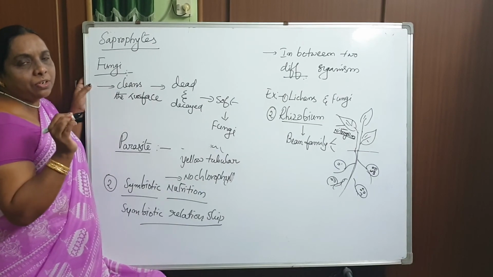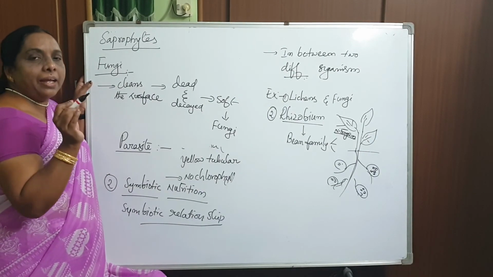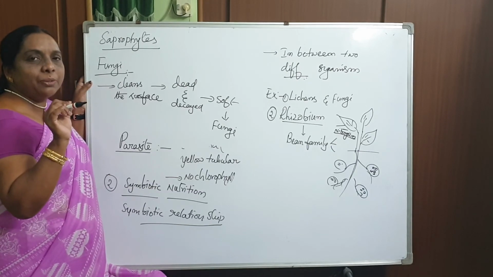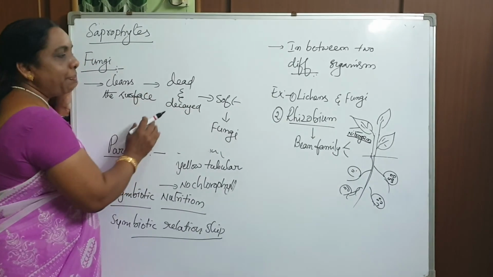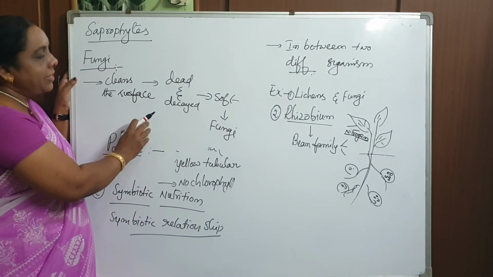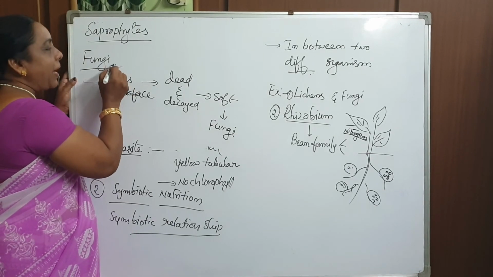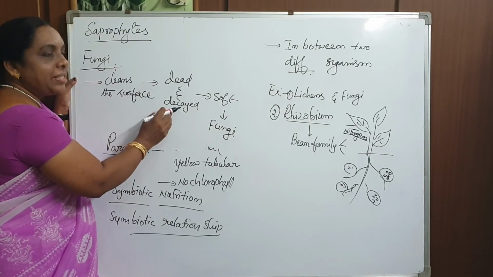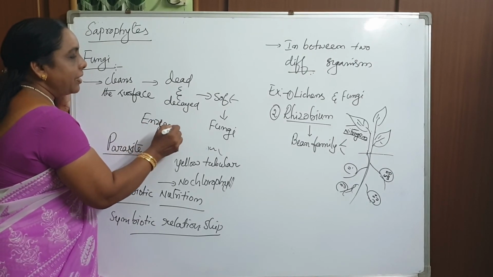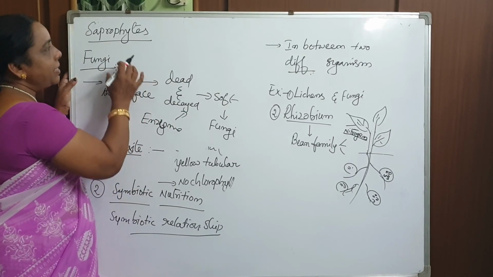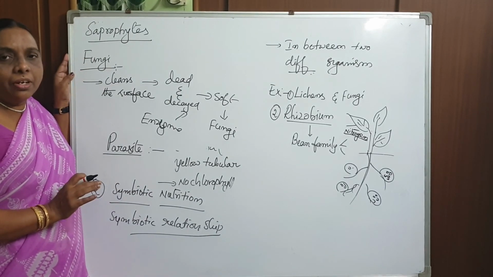I hope you know who is called a scavenger. The municipality people are called scavengers. Just as the municipality scavengers clean our roads, the fungi cleanse that particular area, and that is the reason they are called saprophytes. So fungi get food by releasing certain enzymes over the dead and decayed part, and that's the reason that particular type of nutrition is called saprotrophic nutrition.